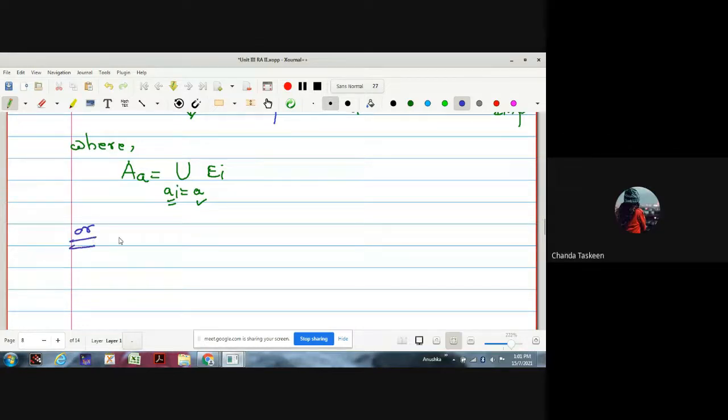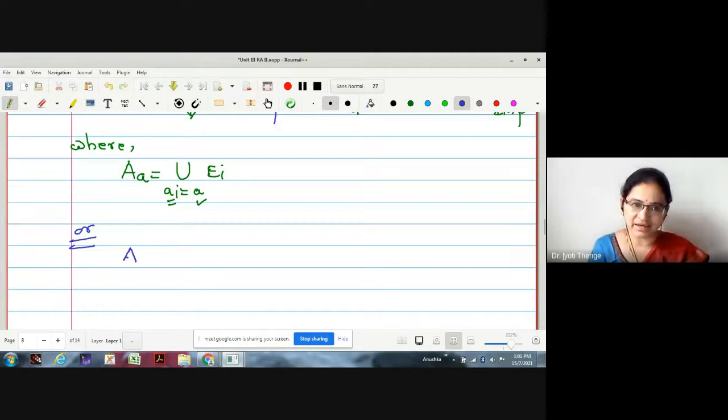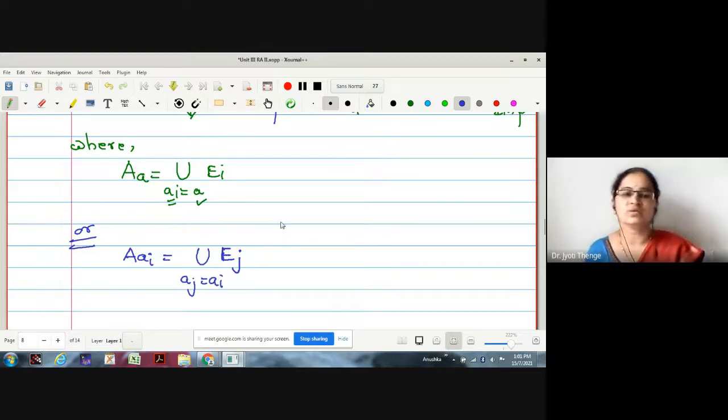Or if I want to write in terms of A_{a_i}, then it will be the union over j where a_j takes value a_i of E_j. Try to understand these two. A_a collects those indices which take value a, and the union of all the respective sets E_i. Or in terms of A_{a_i}, where a_i is an element of image, therefore these should be distinct, I am collecting all E_j's where a_j takes value a_i.